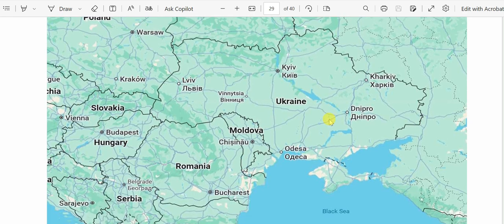And this is Crimea. Crimea was annexed by Russia in 2014, right? Now Russia is claiming the eastern part, a lot of places, and only then will they stop the war. There are supporting cases for both sides, Ukraine and Russia. One day we'll discuss that. India is supporting a peaceful resolution.